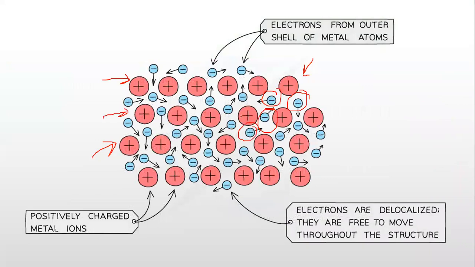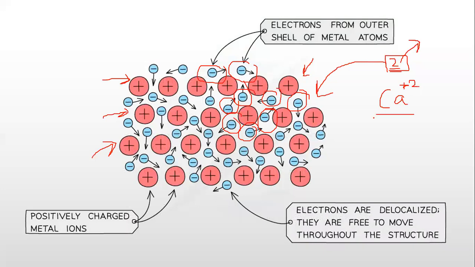ये जो valence electrons होते हैं, ये अब they are no longer part of the metal atom because they have been lost. ठीक है, जो calcium था, now calcium had 2 valence electrons in its outermost shell. Now, once the calcium has lost these electrons, it gained a positive 2 charge. और ये जो 2 electrons थे, they have now become those delocalized electrons which are now surrounding those same metal ions. So in between this is a metallic bond structure.